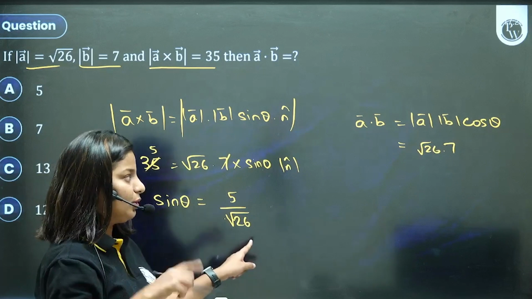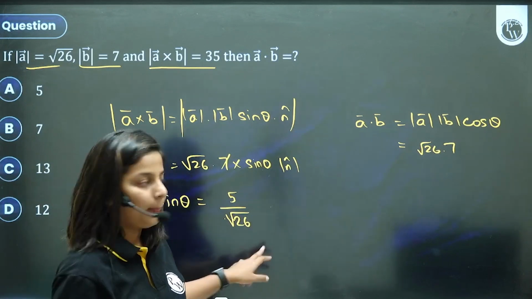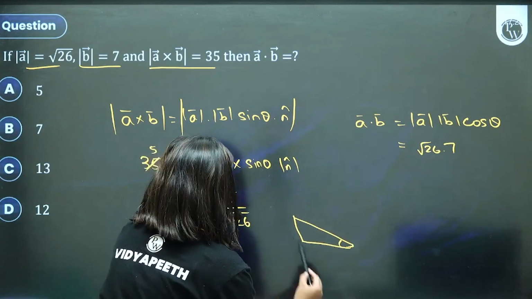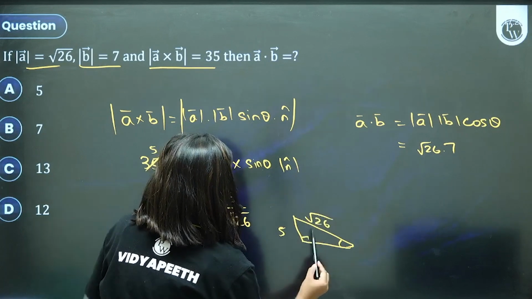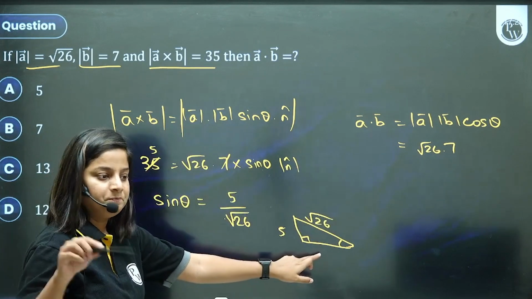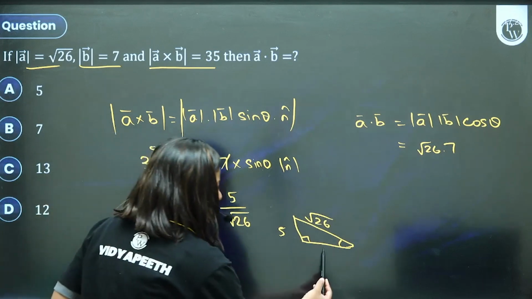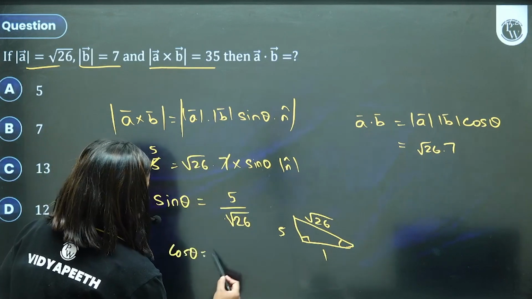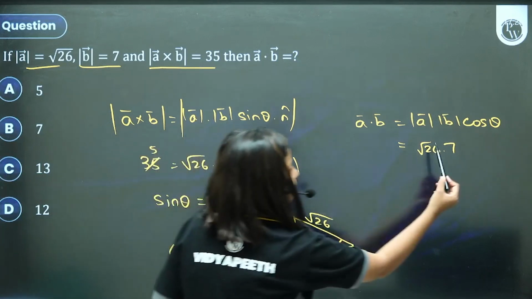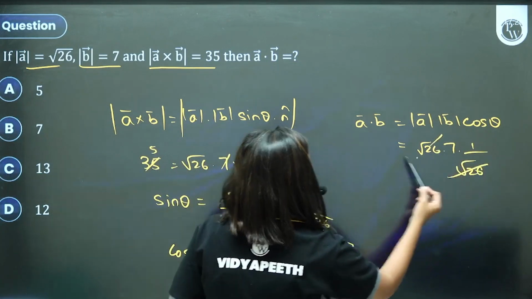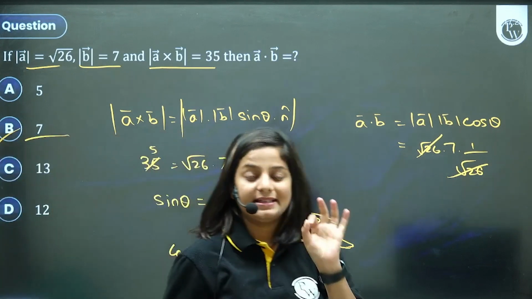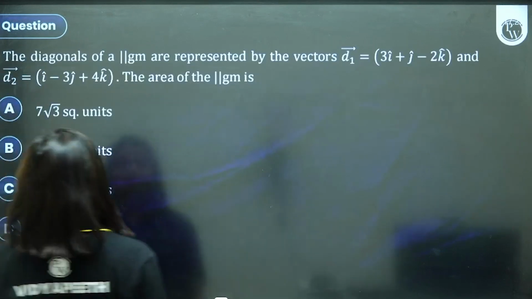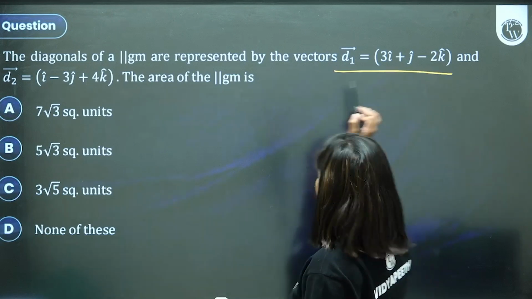If that's sin theta, what will be cos theta? You can think that way or multiple ways. I mean, sin is opposite upon hypotenuse. So in this right angle triangle, 5 and root 26, this should be 1, 1 plus 25 is 26. So cos theta will be 1 by root 26, and your dot product is going to be equal to 7. Option B is correct. Perfecto. Okay.